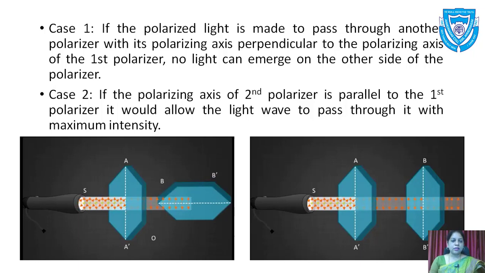But in the third case, if the angle is less than 90 degrees, then the intensity will be less.